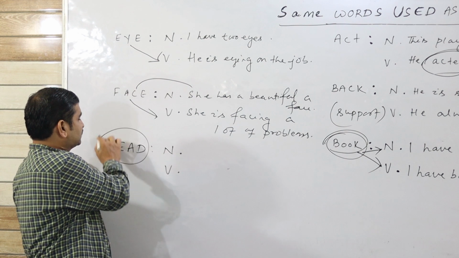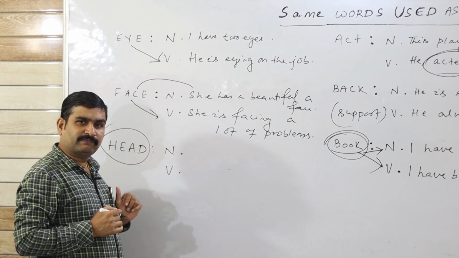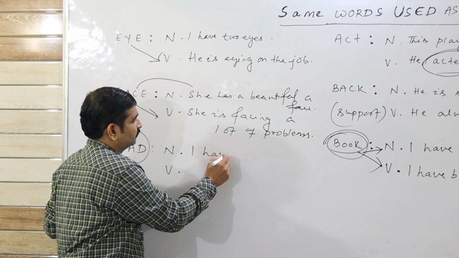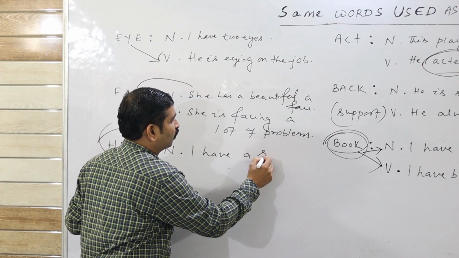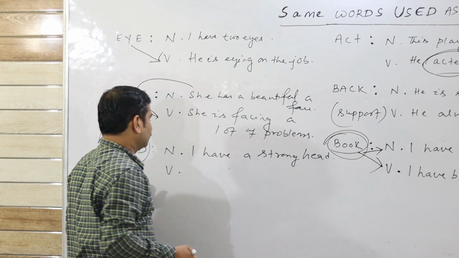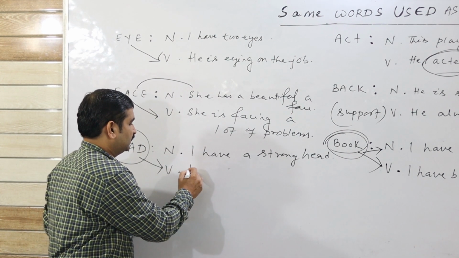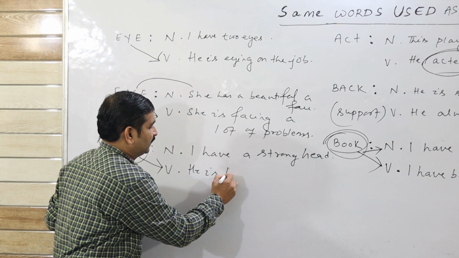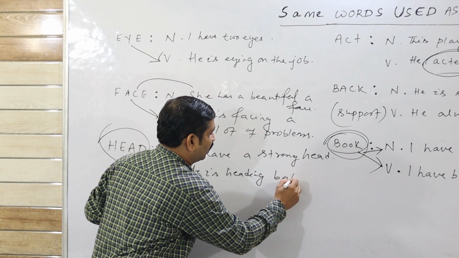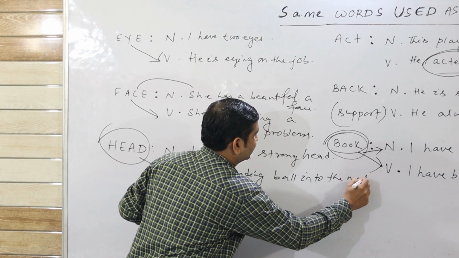Now the last word is head. How to use head as a noun and head as a verb? Look at it. Head. I have a strong head. That is noun. Then how can head be used as a verb? Example: He is heading the ball into the net.